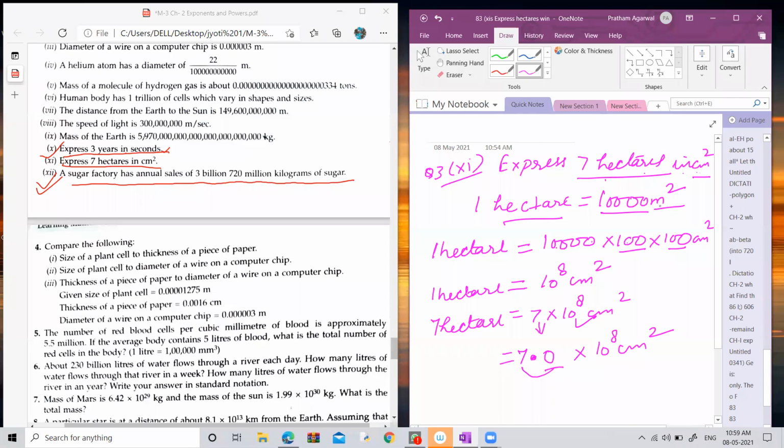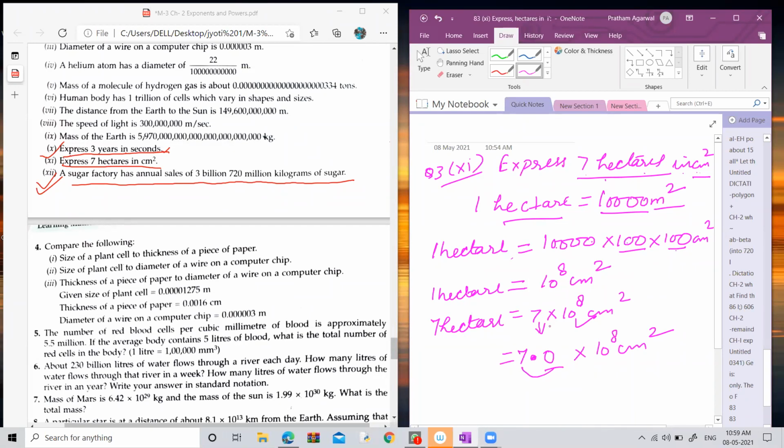But there are 2 meters, so we multiply by 100 two times. In this way, it converts meter square into centimeter square. After converting hectare into centimeter square, count the number of zeros. 1, 2, 3, 4, 5, 6, 7, 8. So it is 10 to the power 8. This is the value of 1 hectare, but we have to find the value of 7 hectares. So multiply by 7.